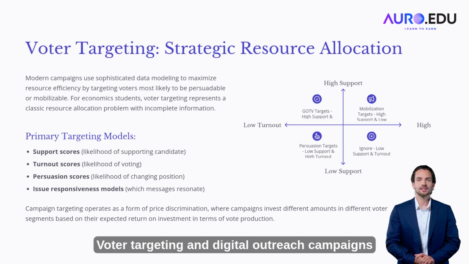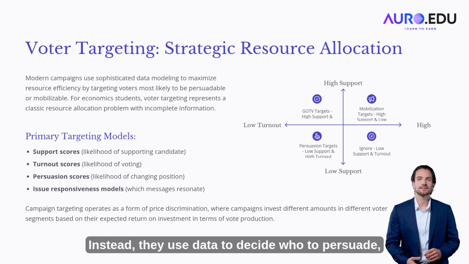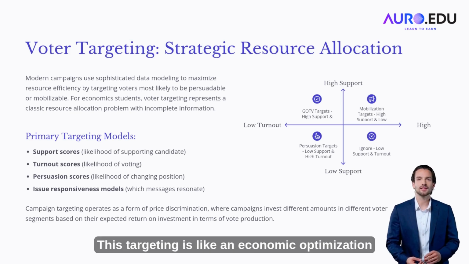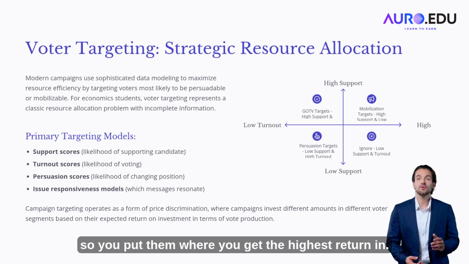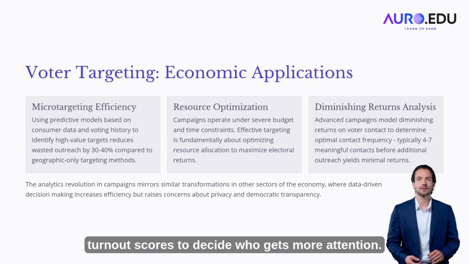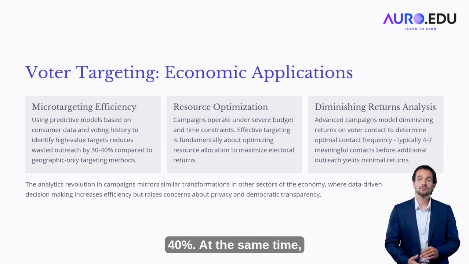Voter targeting and digital outreach. Campaigns don't try to talk to every single voter equally. That would waste time and money. Instead, they use data to decide who to persuade, who to mobilize, and who to ignore. This targeting is like an economic optimization problem. Limited resources, so you put them where you get the highest return. For example, they may use support scores or turnout scores to decide who gets more attention. Micro-targeting can cut wasted outreach by up to 40%.